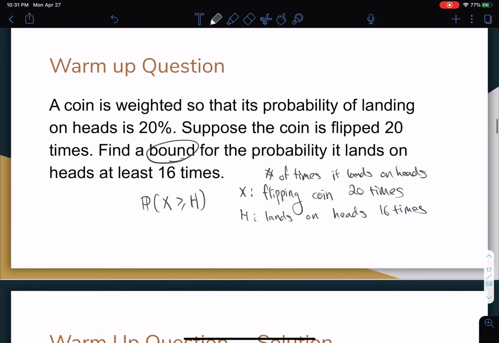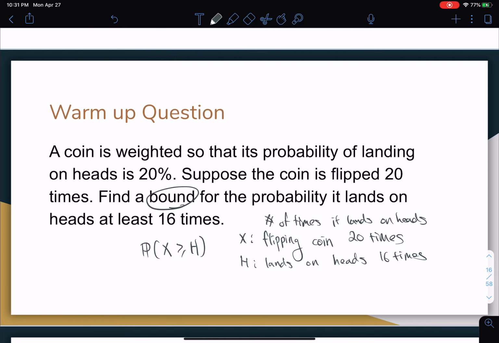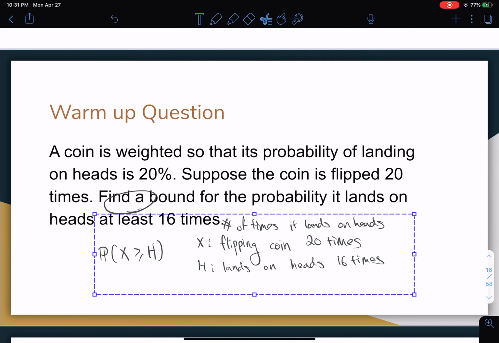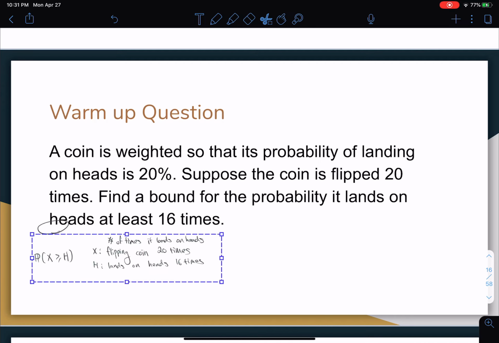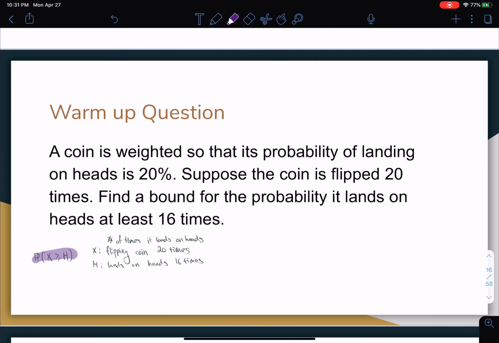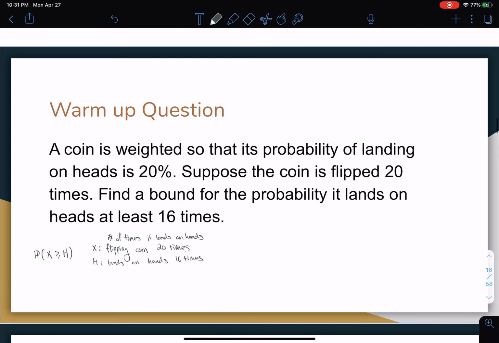Actually, let me not go over this one. I'm going to be using this section that I defined. I'm going to take this, make this smaller so that we have a note of this. So this is what we're looking for again: probability x greater than or equal to h. Let's go over it. So probability x is greater than h.